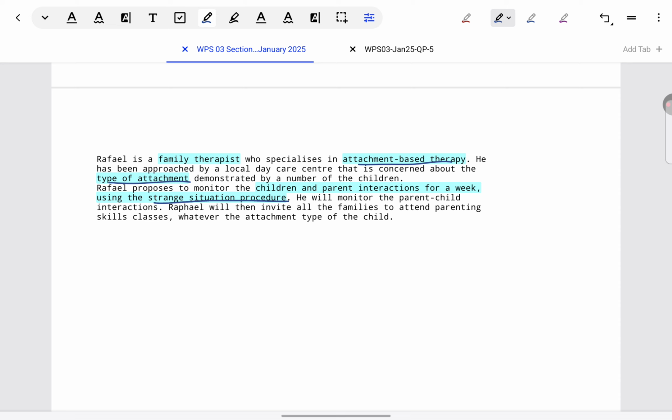Okay, what was the strange situation? It was a controlled observation in which there is a mother, a caregiver, with the child in a room, and then there are specific fixed 8 stages which are followed, in which importantly a stranger is introduced, and the child's reactions to the mother, her absence, the stranger, his absence, those types of things are noted. So this is what Raphael wants to do here.